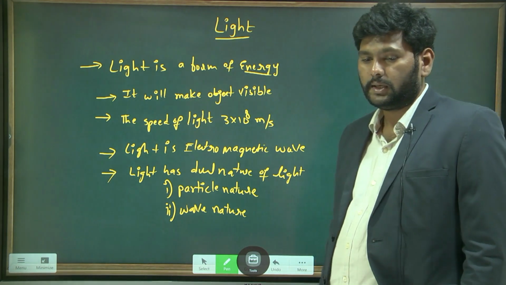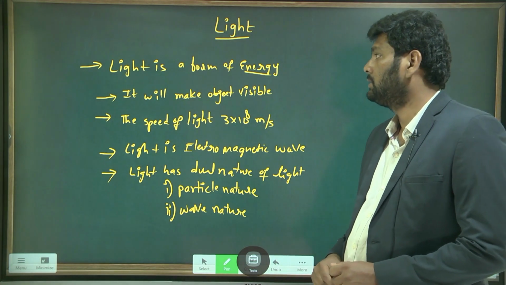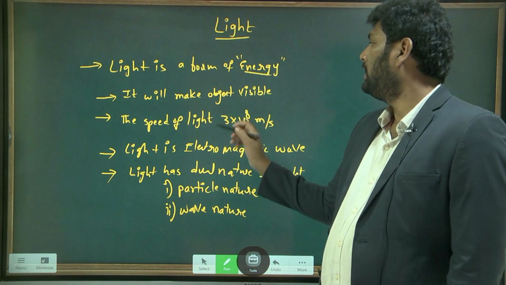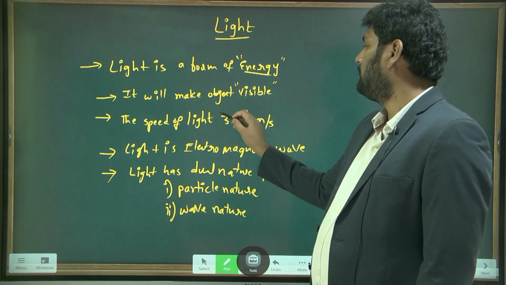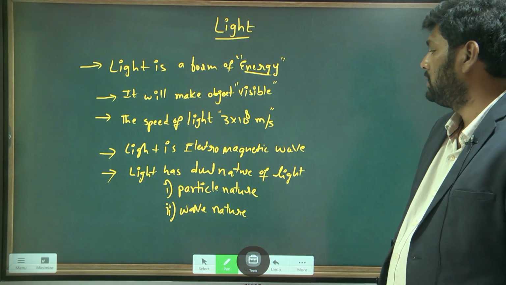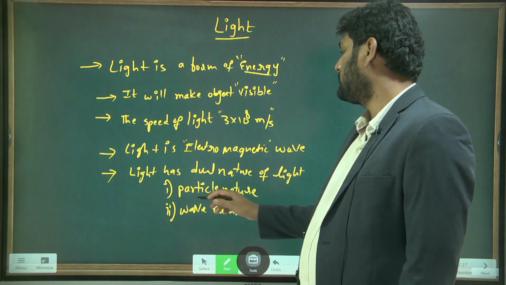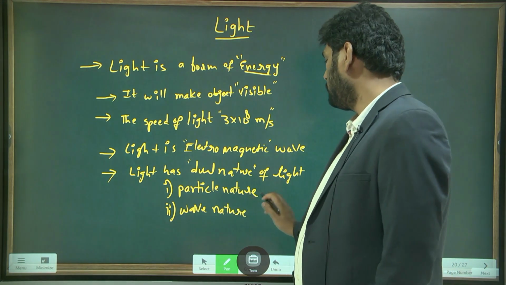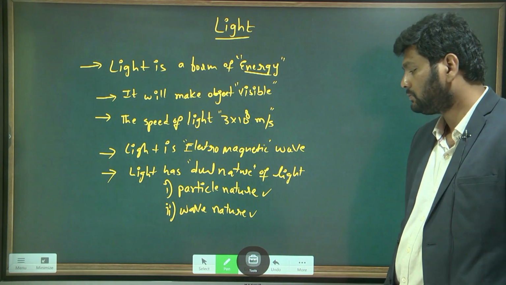So these are some important points related to light. What is light? It is a form of energy, and it makes objects visible. The speed of light is 3 into 10 power 8 meters per second. It is an electromagnetic wave. And it has dual nature: particle nature and wave nature. Got my point?